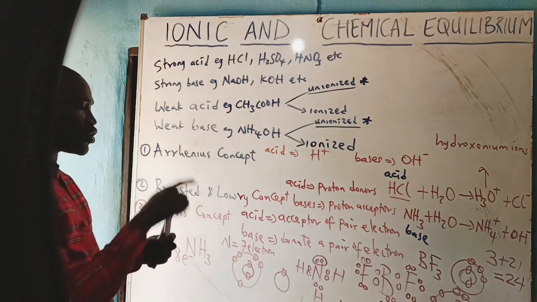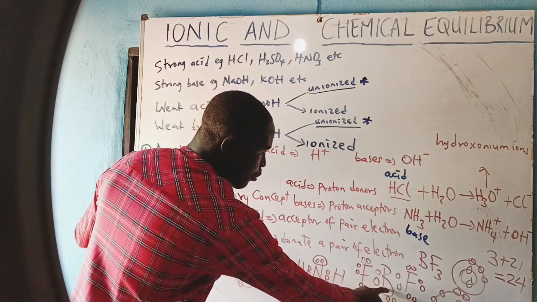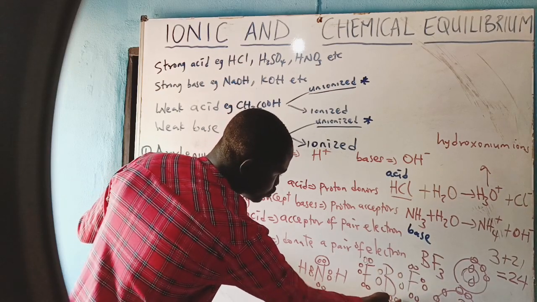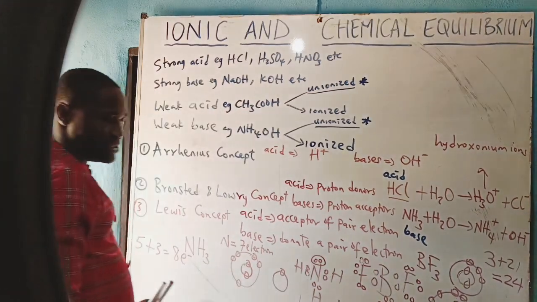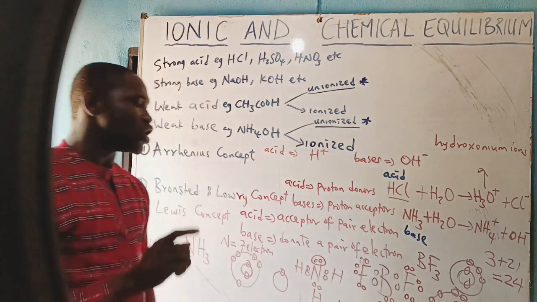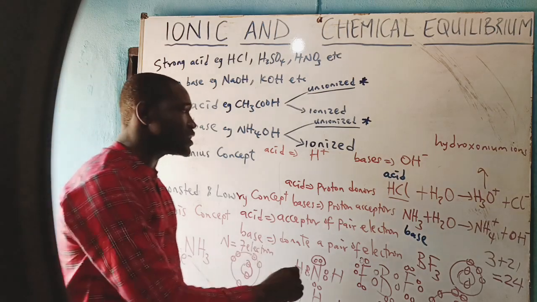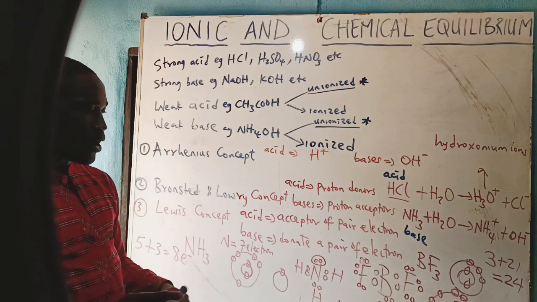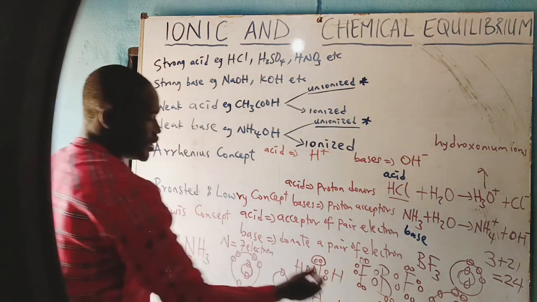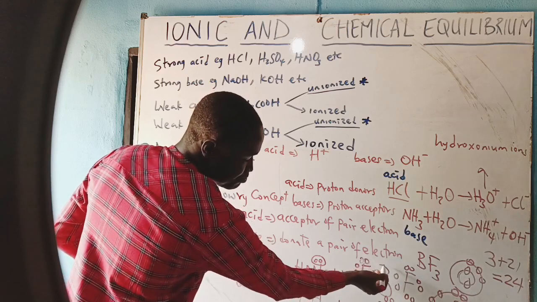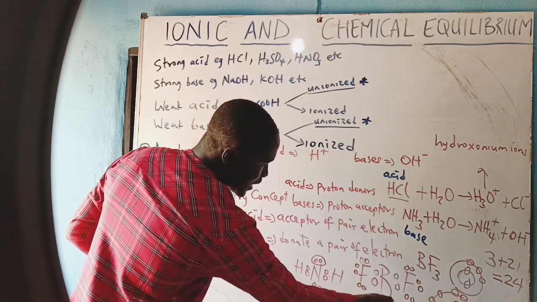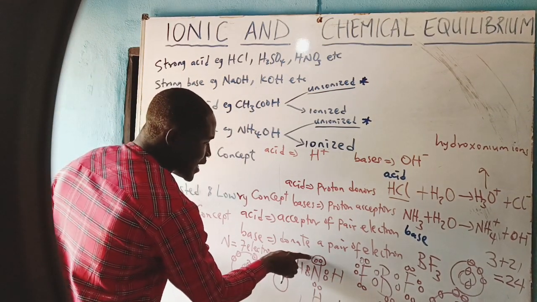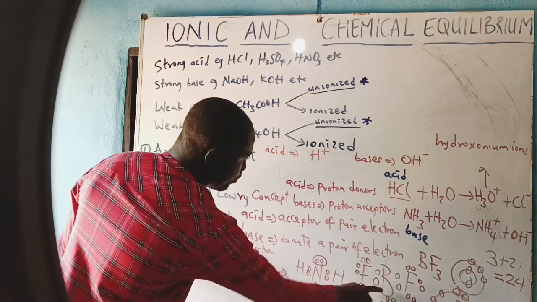Now you notice from this structure that the boron has 6 electrons at the outermost shell. 2, 2, 2. That is 6. That is, its outermost electron is not up to 8, and it's meant to have octet structure. Because it does not have up to 8 electrons here, what will happen is that this ammonia will be sharing the lone pair it has with the boron.